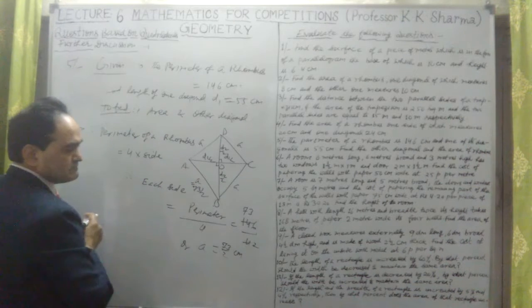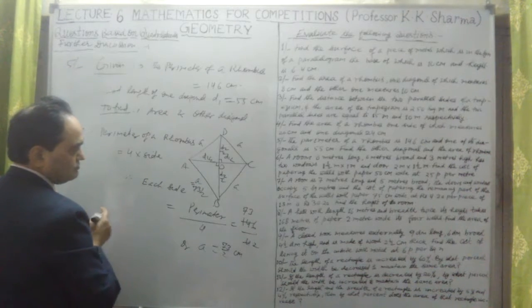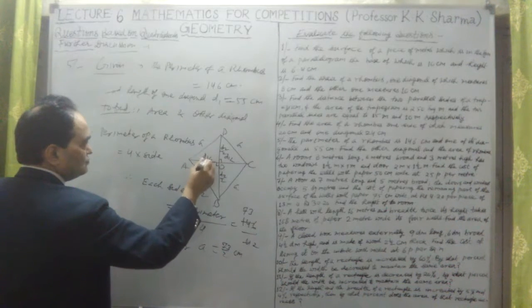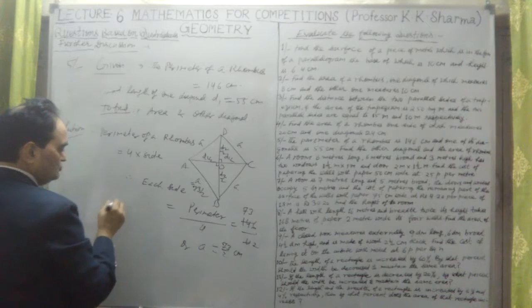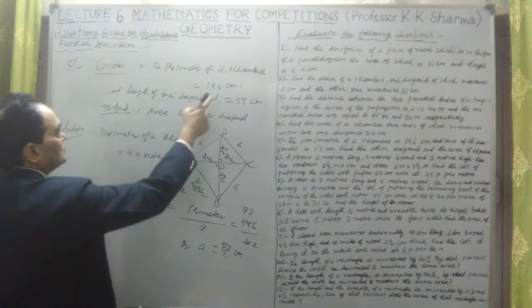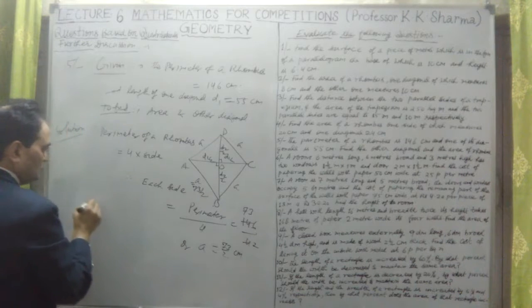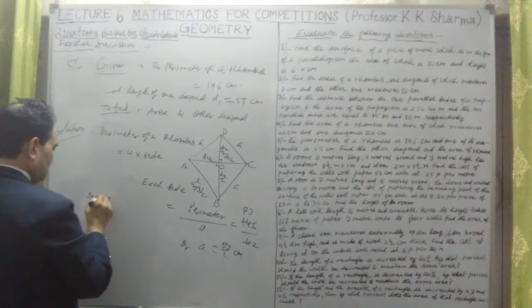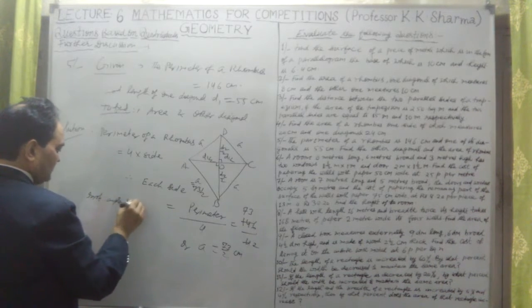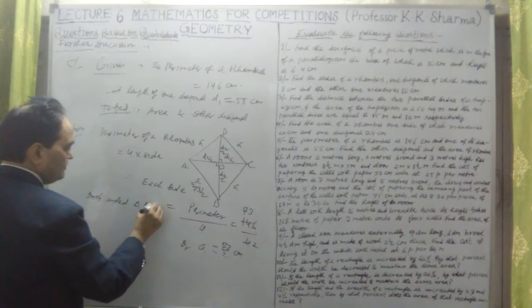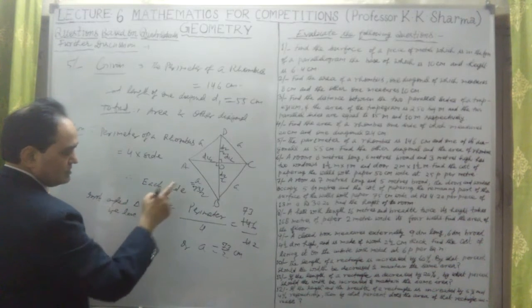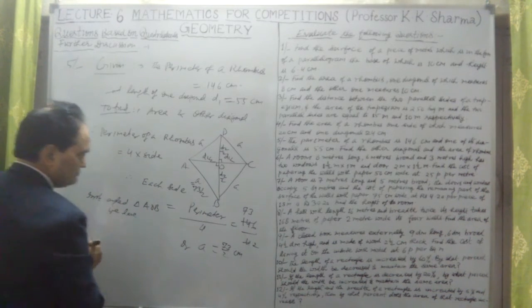Again by Pythagoras we can solve, taking the right angle triangle. And now this is 55 by 2. So D1 by 2 is equal to 55 by 2, as D1 is 55 here. So in right angled triangle AOB, we have, by Pythagoras theorem, AB